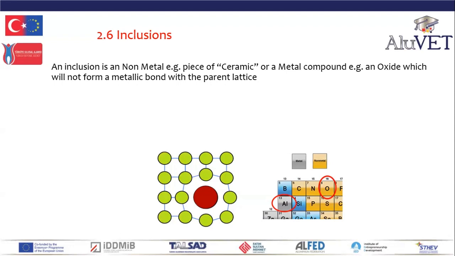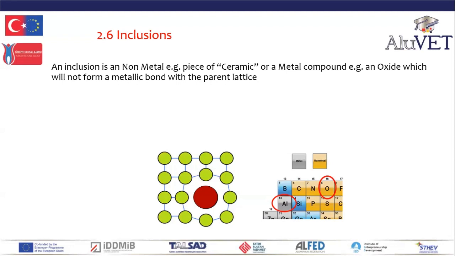Inclusions are predominantly oxides, so electrical insulators, so can affect the conductivity of aluminium. And most importantly, because the bonding has changed, inclusions have much, much higher melting temperatures than aluminium. Aluminium melts at 660 degrees C. Aluminium oxide, the inclusion, has a melting temperature of over 2000 degrees C. So inclusions are foreign bodies within the aluminium: aluminium oxide, copper oxide, tin oxide, iron oxide.